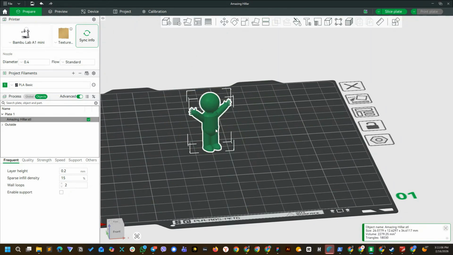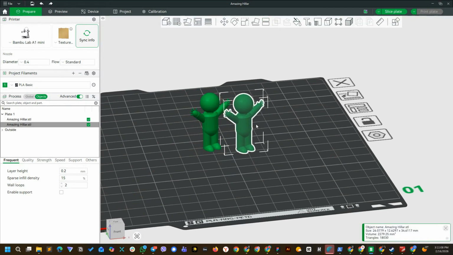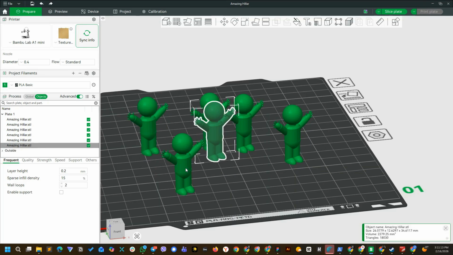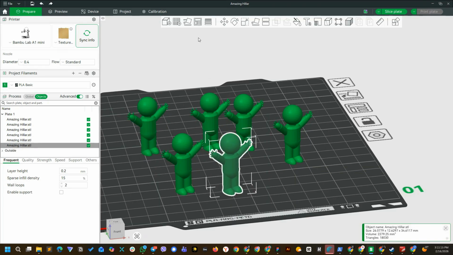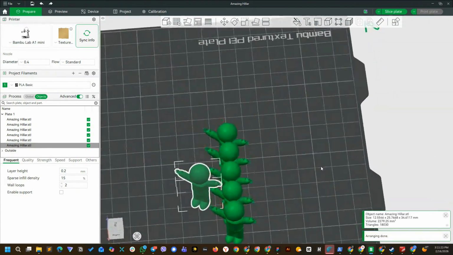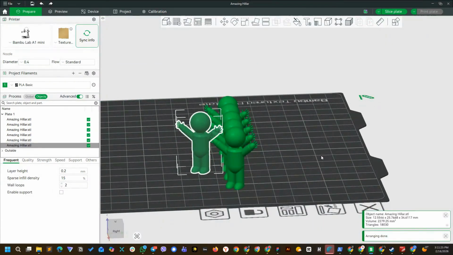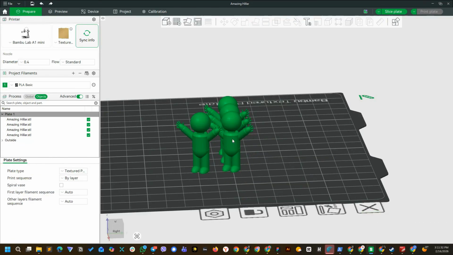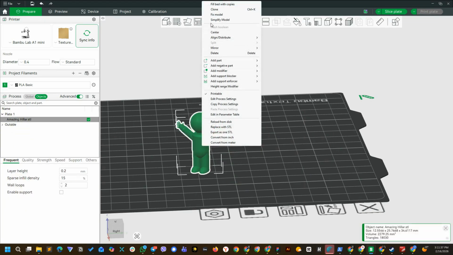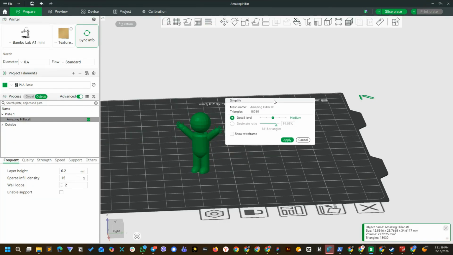Arrange multiple objects automatically on the build plate. Or reduce complexity to simplify high polygon models and improve slicing performance.